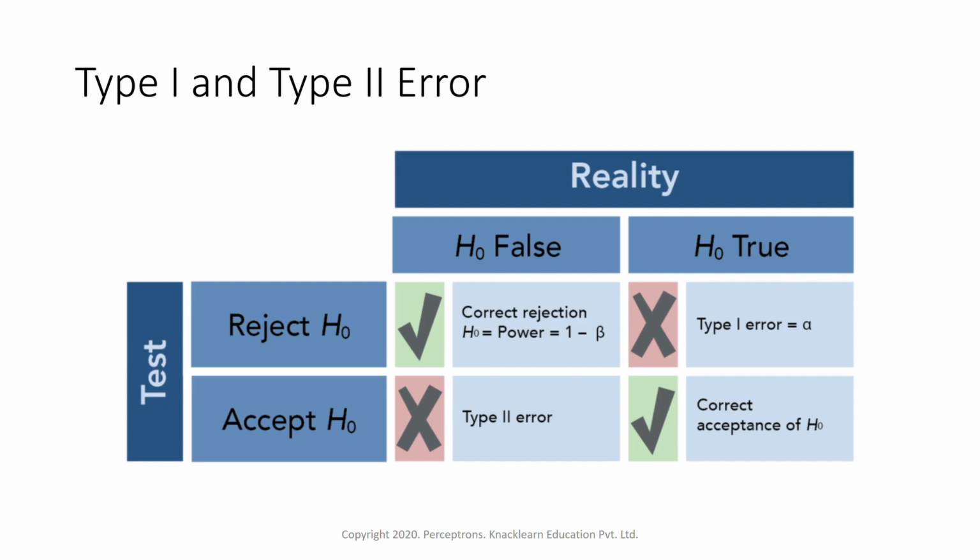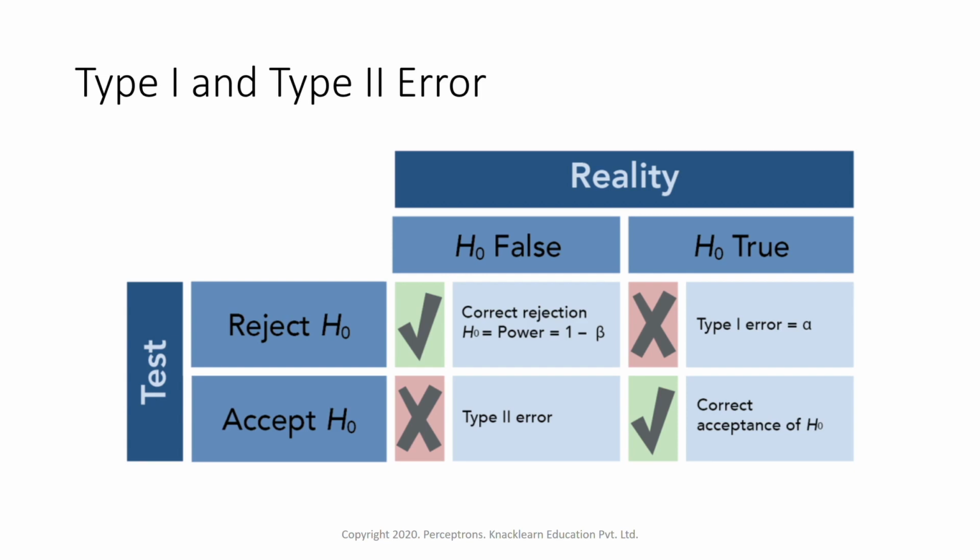So now when we do hypothesis testing, there might be two kinds of error which we can get into. These are the two types of error in hypothesis testing. One is called type 1 error and the other one is type 2 error.